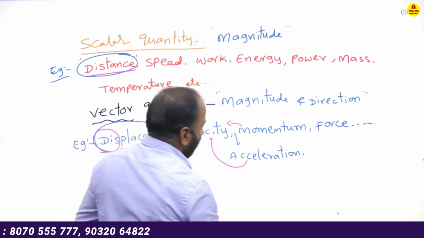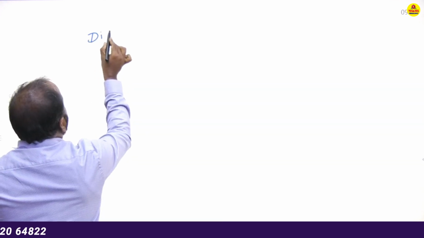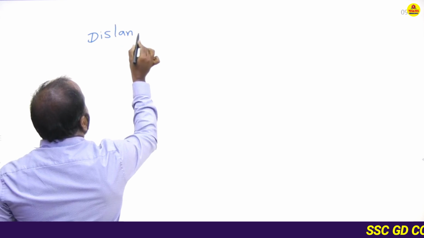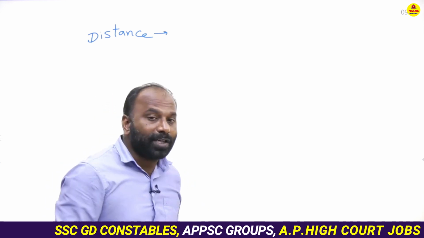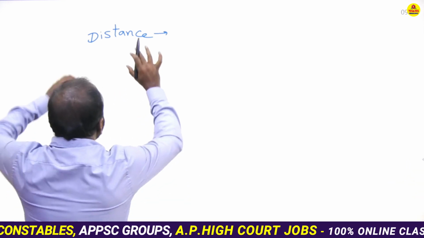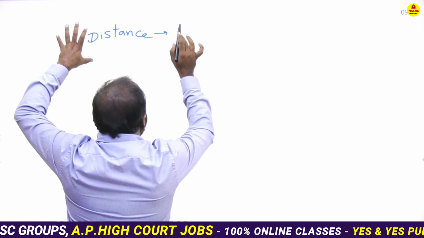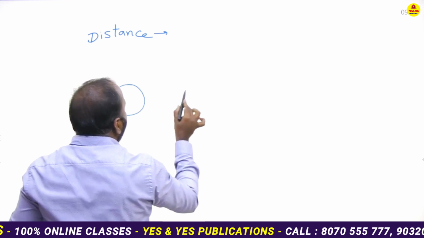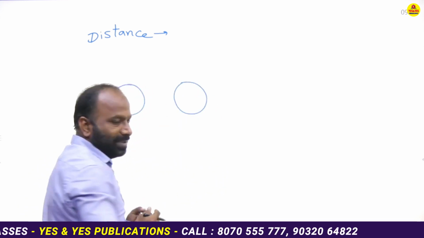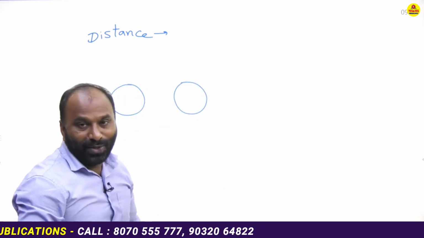Next one is how to measure the distance. How to measure the distance travelled by the vehicle. See, in the vehicle we have 2 devices, 2 gauges, 2 instruments.